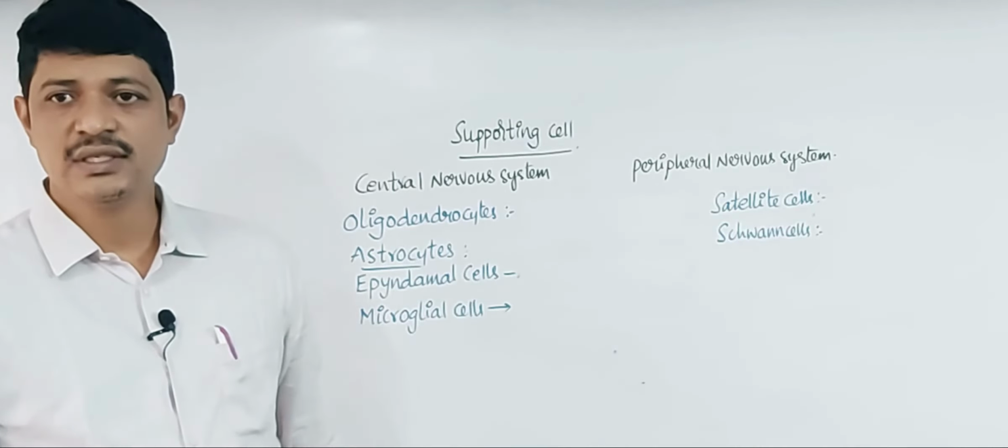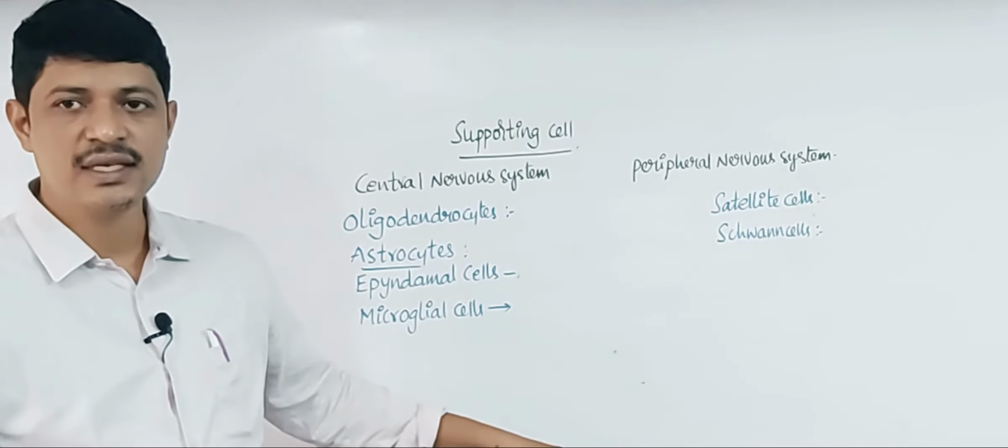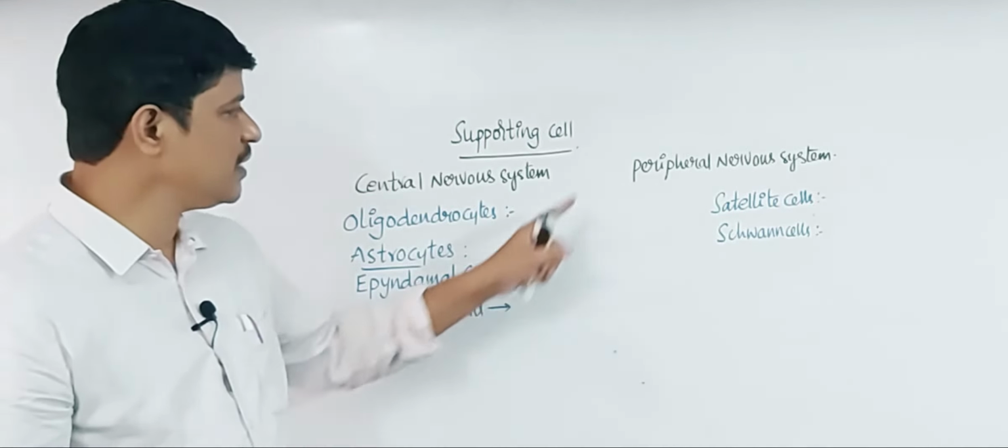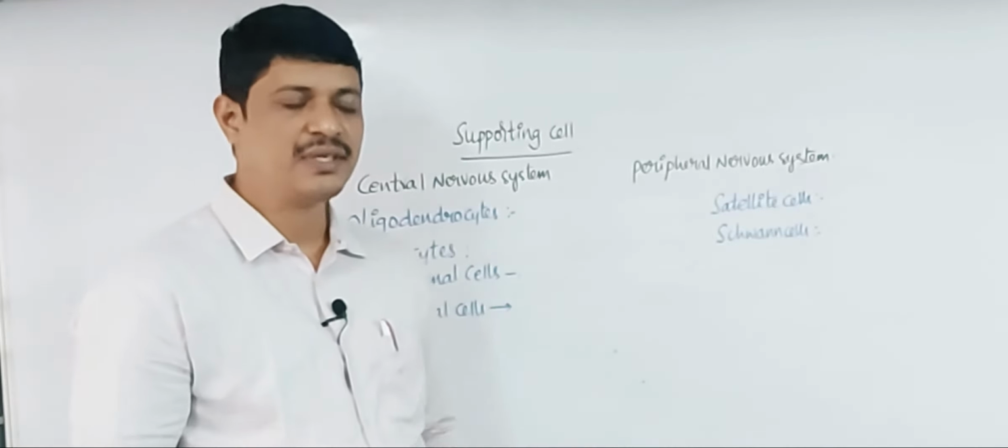We are going to discuss the functions of the supporting cells in the central nervous system and the supporting cells in the peripheral nervous system.